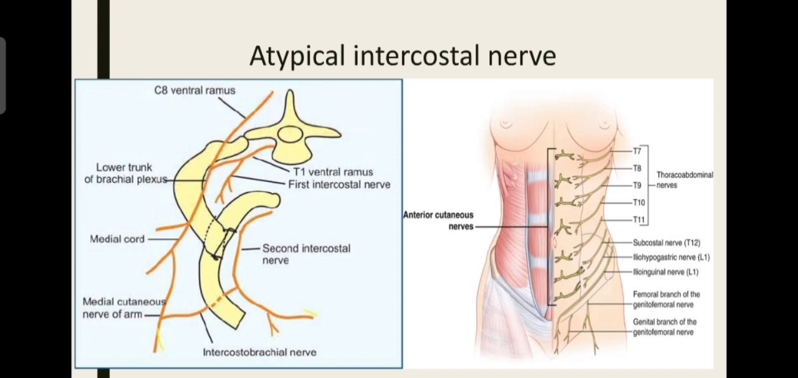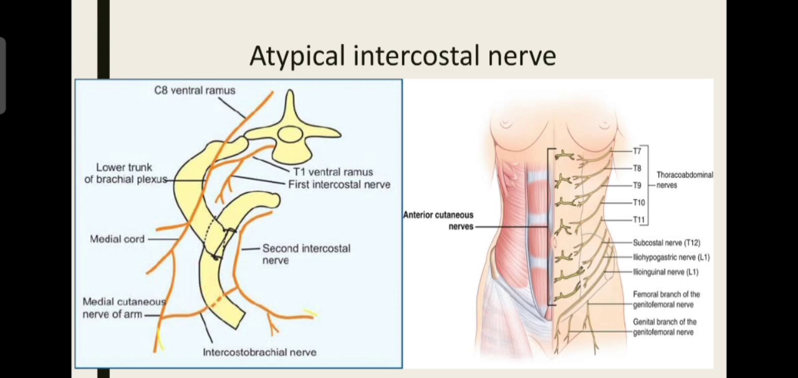Next, what about T2? The second intercostal nerve. After its origin, it goes along the costal groove, but when it reaches the mid-axillary line, it gives another cutaneous branch. It tries to give the lateral cutaneous branch, but it merges with the medial cutaneous nerve of arm. Okay. So this nerve is the intercostobrachial nerve, because it arises from the intercostal space and enters into the brachium. Brachium means arm. So this is called the intercostobrachial nerve.